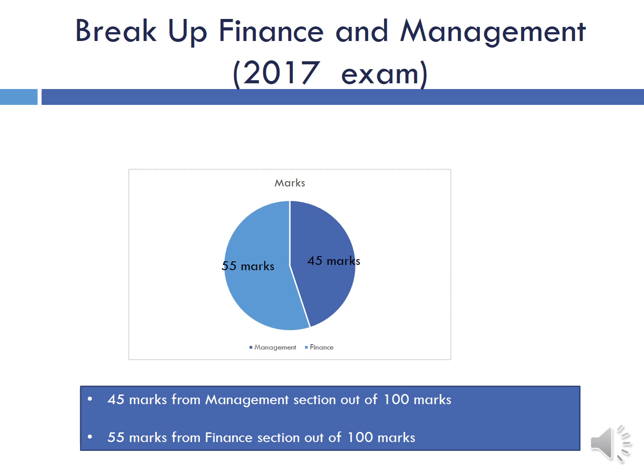Now we move to the breakup between finance and management part as per the 2017 Phase 2 exam. The management portion contributed 45 marks worth of paper, and the finance portion contributed around 55 marks. I think in terms of distribution it is expected. Finance always takes a lead. The variation ranges between 60-40 and 55-45, so on these lines, it was expected to happen this year.